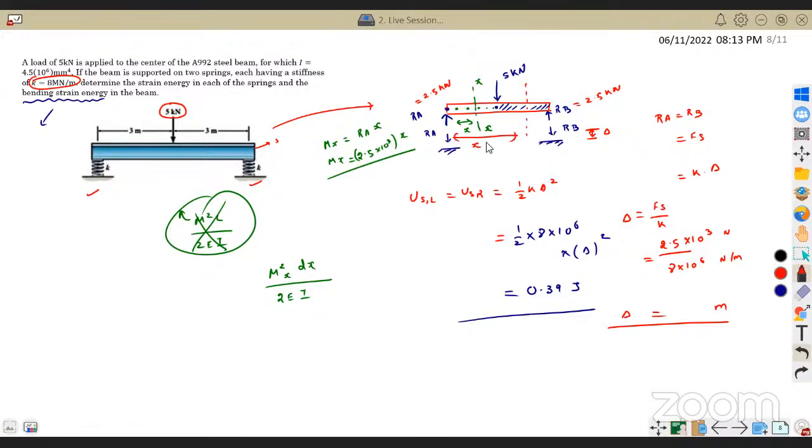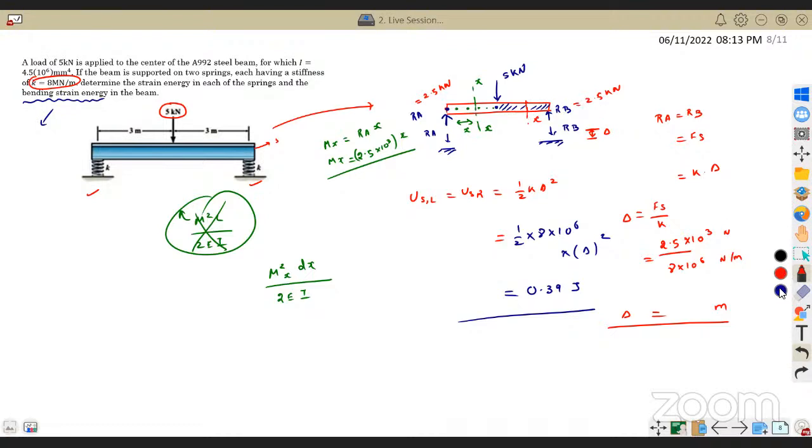I can do it that way, but what is the other way? I can take another section here, find out the moment at this section x, and then proceed. But instead, as Jagan said, it is symmetric. So this side section and this side section are both symmetric.